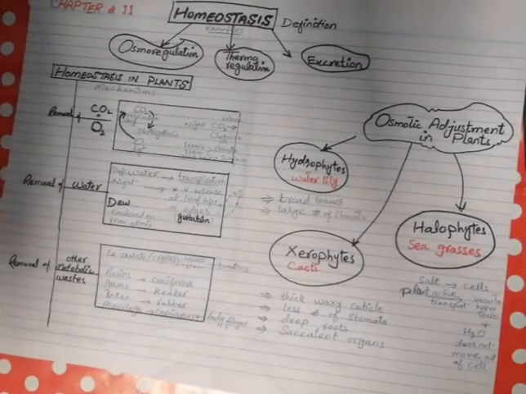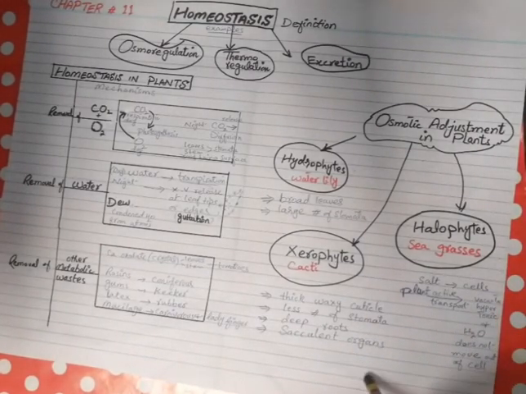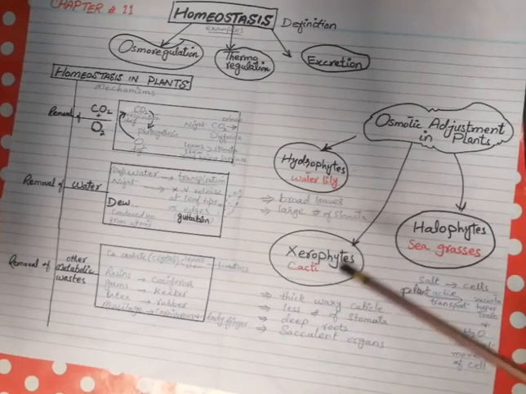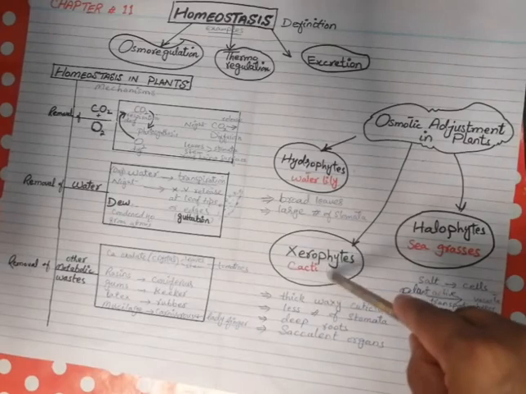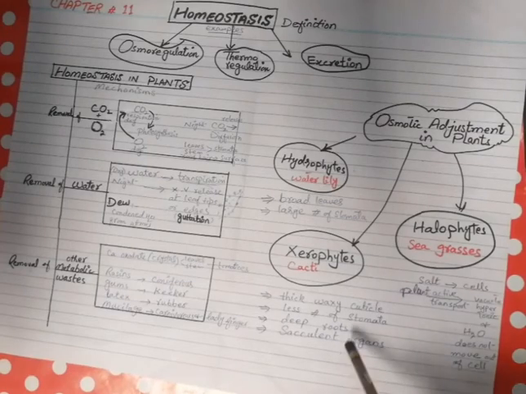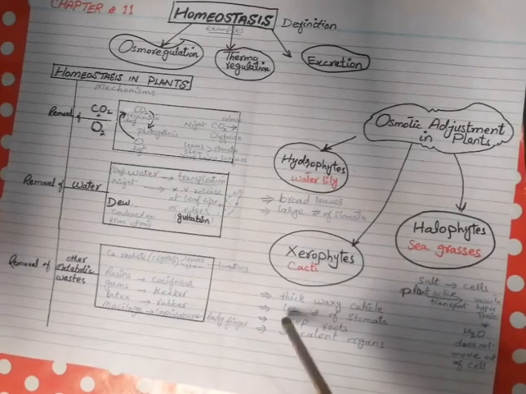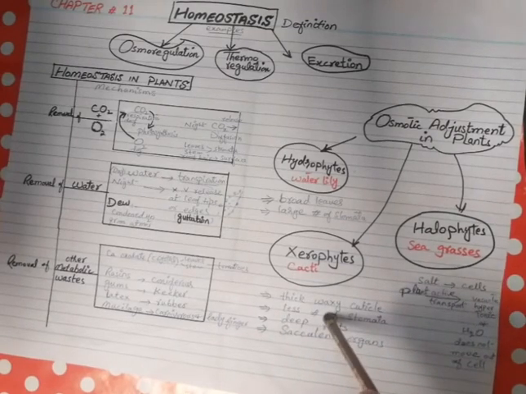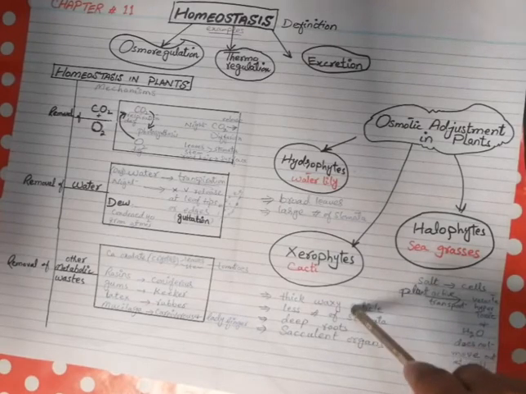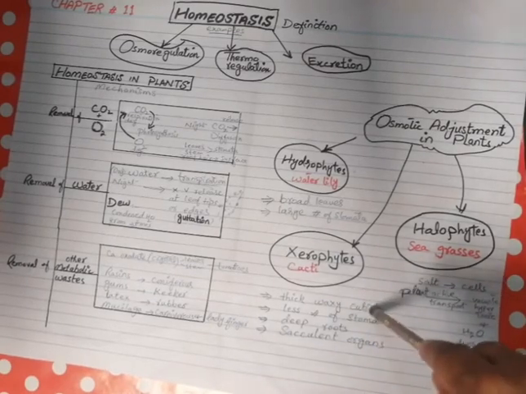What changes take place in xerophytes? Example of a xerophytic plant is cactus. In plural we can say cacti. What adaptations are present in xerophyte plants to face the water shortage problem? First of all, the leaf and the stem surface is thick and waxy so that transpiration could be minimized and loss of water could not take place.